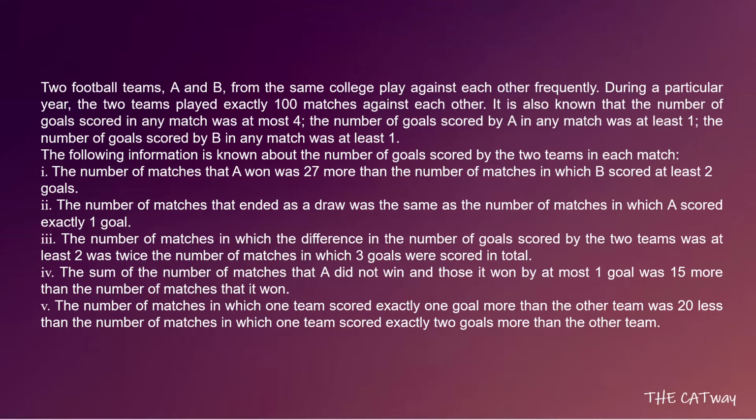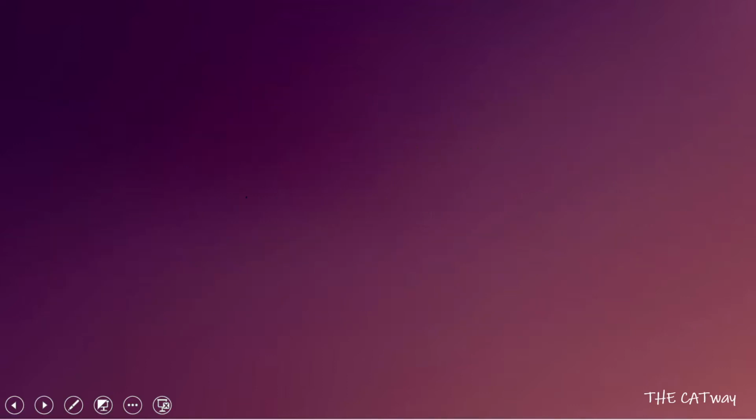And the last statement says that the number of matches in which one team scored exactly 1 goal more than the other team was 20 less than the number of matches in which one team scored exactly 2 goals more than the other team. So first things first, what we need to identify is what could be the score lines for the matches. So let us identify that.